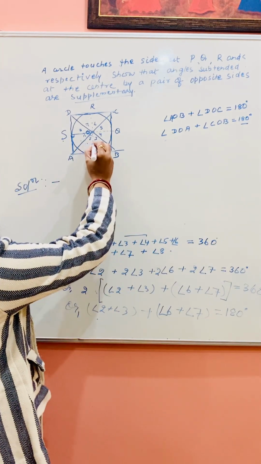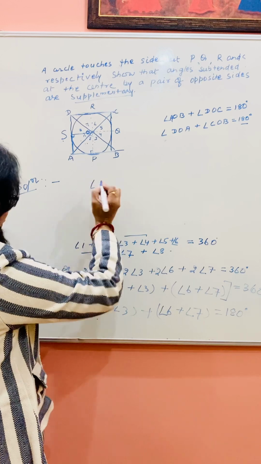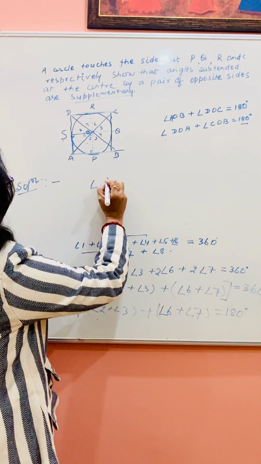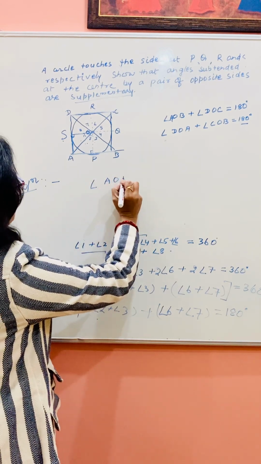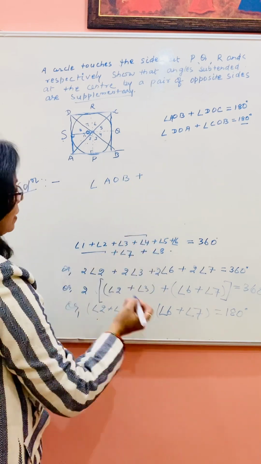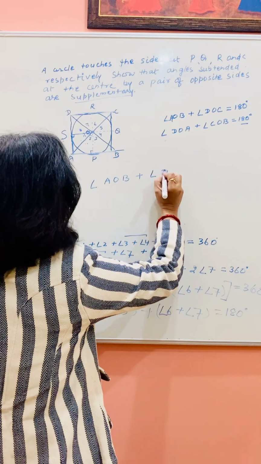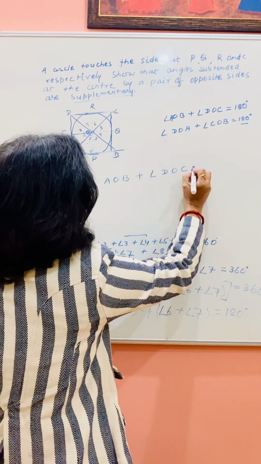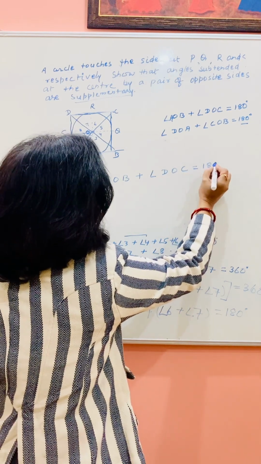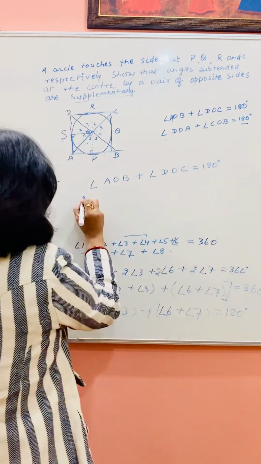You can watch angle 2 and 3, that is angle AOB, plus angle 6 and 7, that is angle BOC, that is 180 degree. Proved.